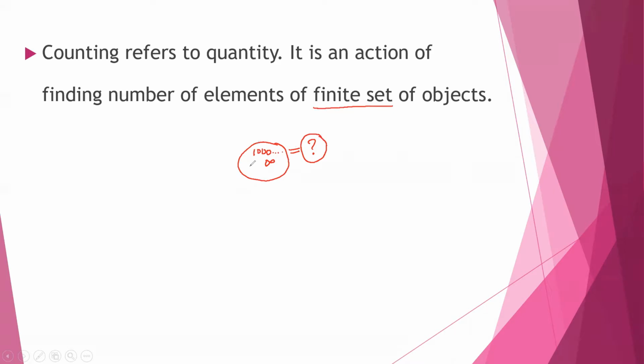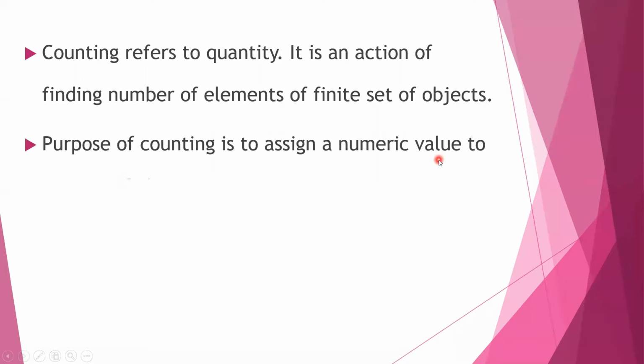Some fixed number has to be there: 10, 12, 40 fruits, 50 fruits. Like this, some fixed number of objects should be present. Only then can we count the quantity, meaning we can tell how many objects it has. That is what counting refers to.